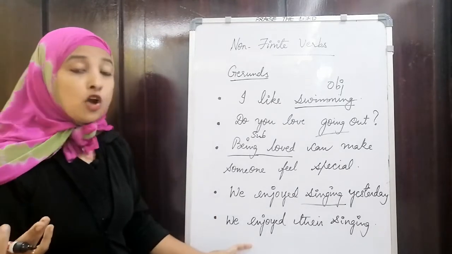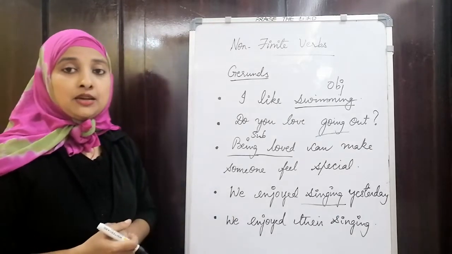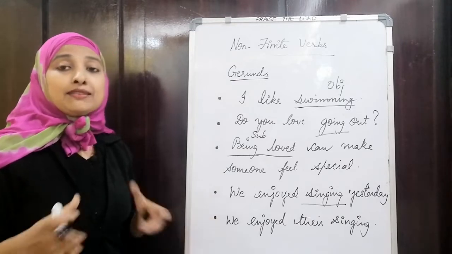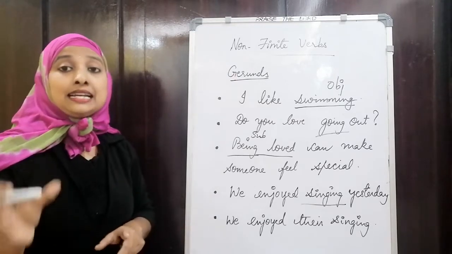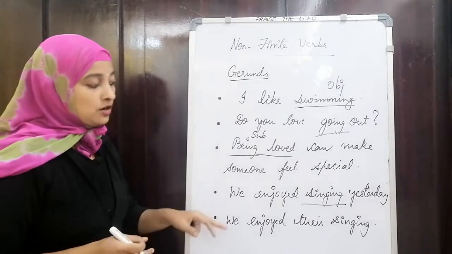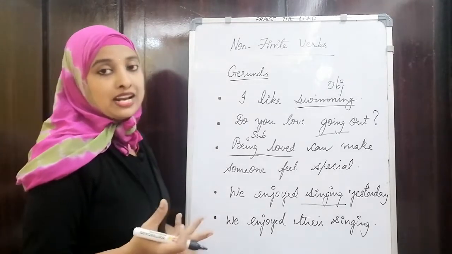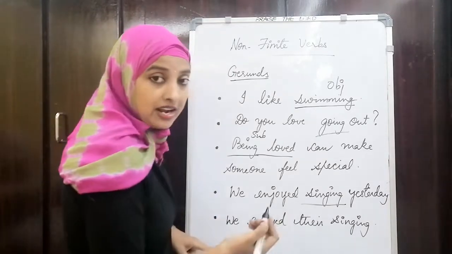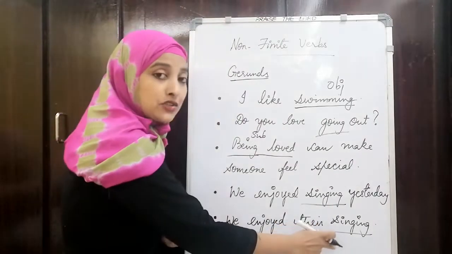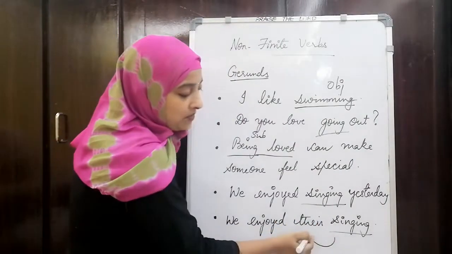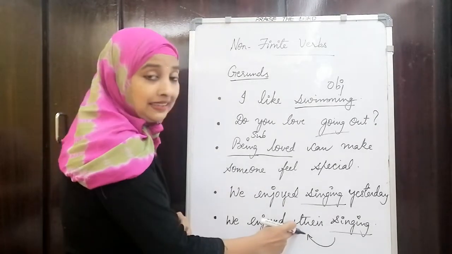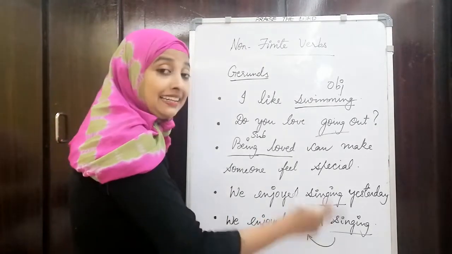Now, we enjoyed their singing. There are cases wherein we write gerunds in such a way that the doer comes right before the non-finite verb. What is the non-finite verb here? Gerunds are also non-finite verbs. So singing is a non-finite verb, isn't it? Singing is a gerund here. So the doer should come right before the non-finite verb. So, we enjoyed their singing.